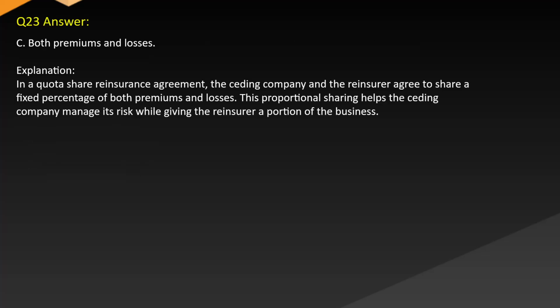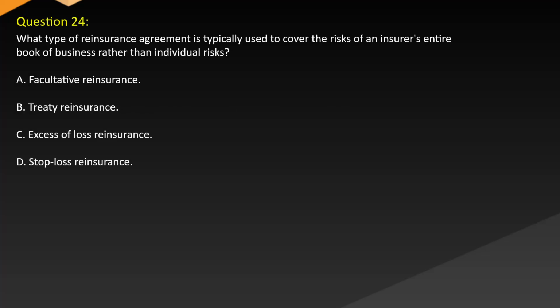Answer. C. Both premiums and losses. Explanation. In a quota share reinsurance agreement, the ceding company and the reinsurer agree to share a fixed percentage of both premiums and losses. This proportional sharing helps the ceding company manage its risk while giving the reinsurer a portion of the business. Question 24.